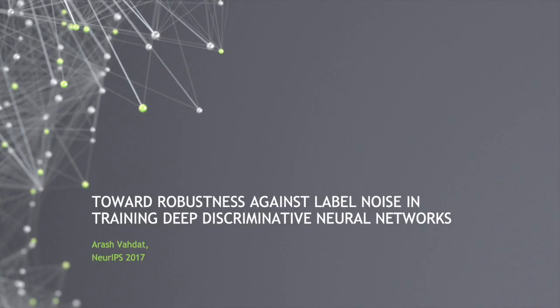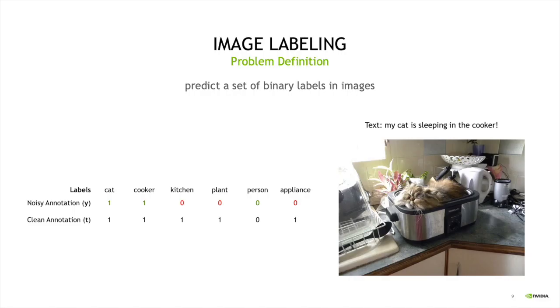In this part of the talk, I'm going to talk about one of the early works that we did, and it was presented in NeurIPS 2017. In this part, we're going to target the image labeling problem. The problem is to predict a set of binary labels in an image. We're going to assume that the training data contains some noisy labels. For example, you can imagine that we have used some NLP tools to process text associated with images.